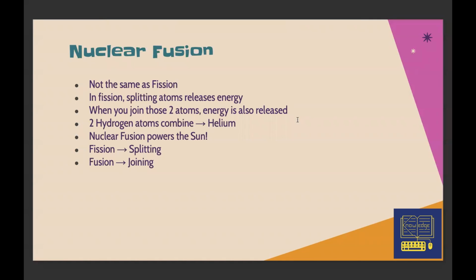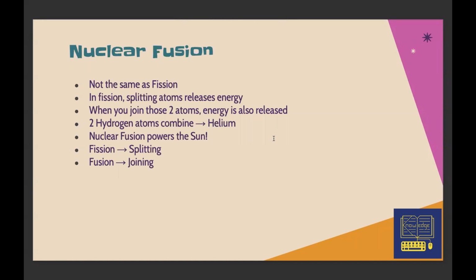So okay, fusion basically starts with the combination of two nuclei fusing together. This is the process that powers our sun and other stars. So basically fusion is combining of two. It's not the same as fission. Fission bombs, as I mentioned, you bombard uranium-235 atoms with a neutron to split them. But fusion uses two nuclei and fuses them together, it can be hydrogen atoms fusing together to form helium, and so on and so forth.